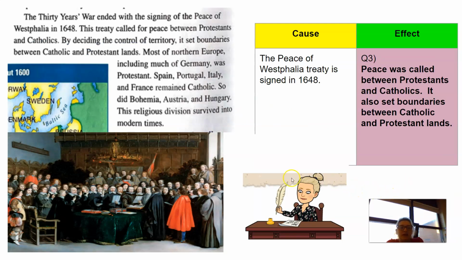All right, and then I actually already gave you this one, so there you go. The 30 Years' War ended with the signing of the Peace of Westphalia in 1648. This treaty called for peace between Protestants and Catholics. By deciding the control of territory, it set boundaries between Catholic and Protestant lands. Most of Northern Europe, including much of Germany, was Protestant. Spain, Portugal, Italy, and France remained Catholic. So did Bohemia, Austria, and Hungary. This religious division survived into modern times. So go ahead and pause and get that answer down.